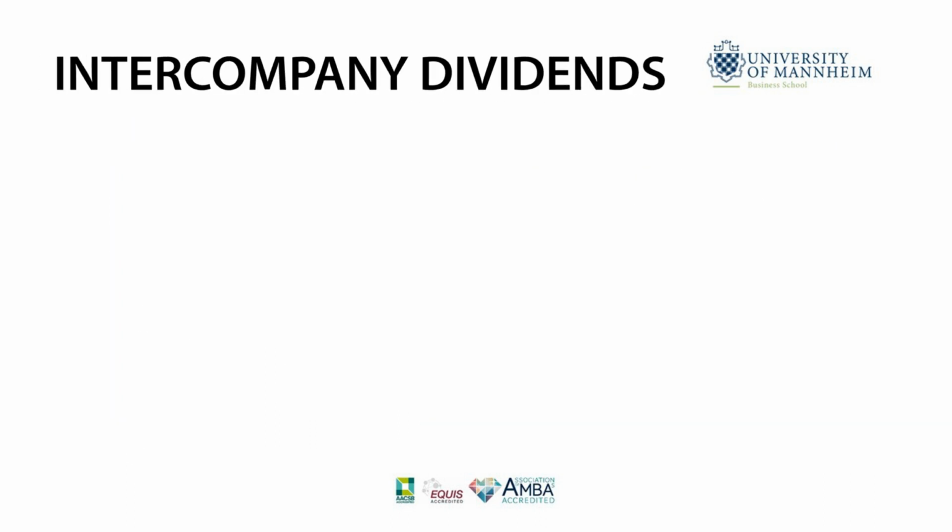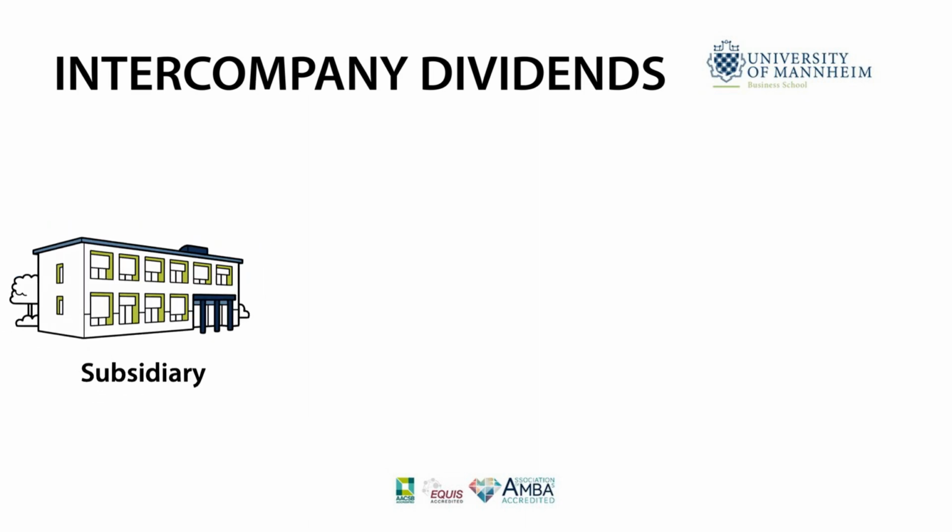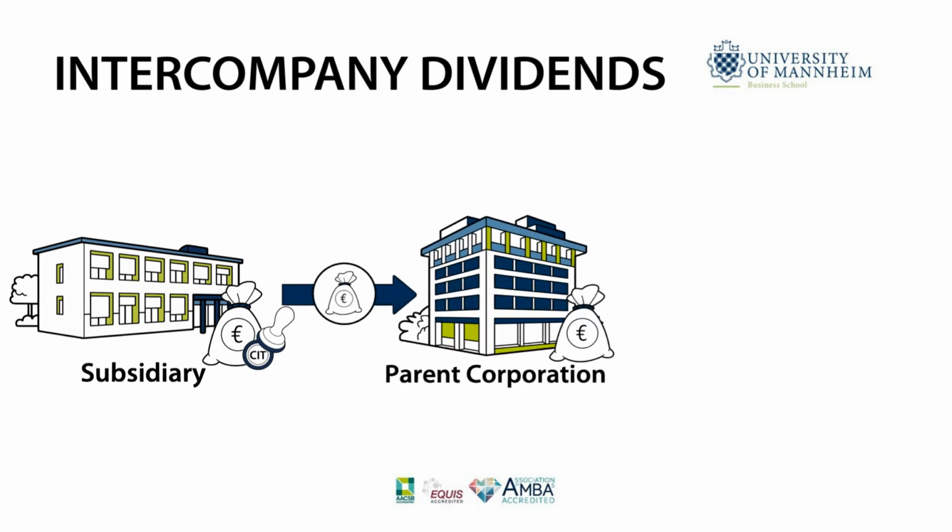Let's take a broader perspective and focus on corporate group structures. Imagine the corporation is not a standalone entity but conducts its business through subsidiaries. Each subsidiary is liable to corporate income tax on its profits. The after-tax profits of the subsidiaries are first distributed to the next shareholder, the parent corporation. These intercompany dividends are again subject to corporate income tax at the level of the parent corporation.